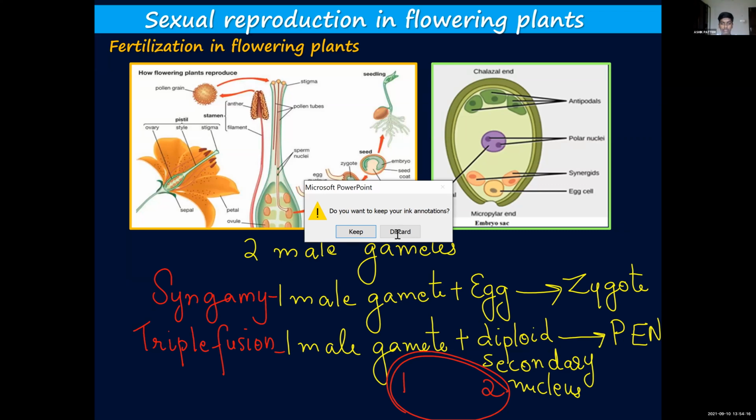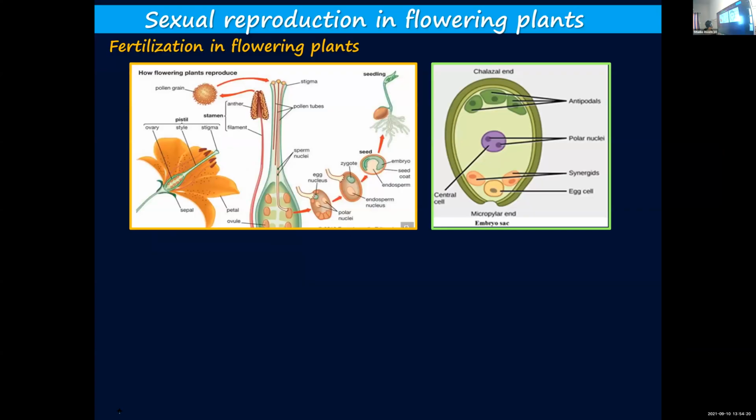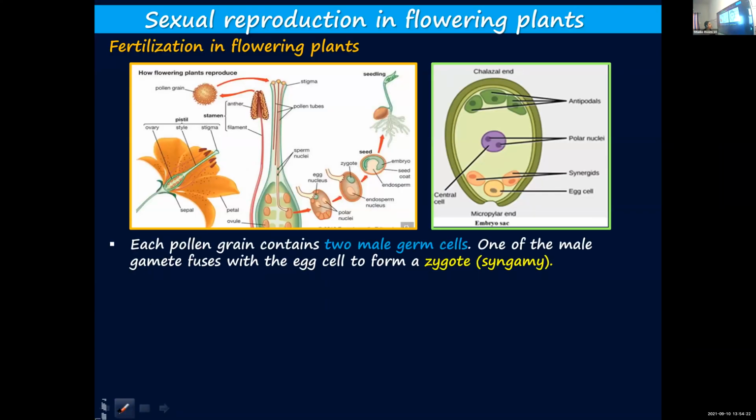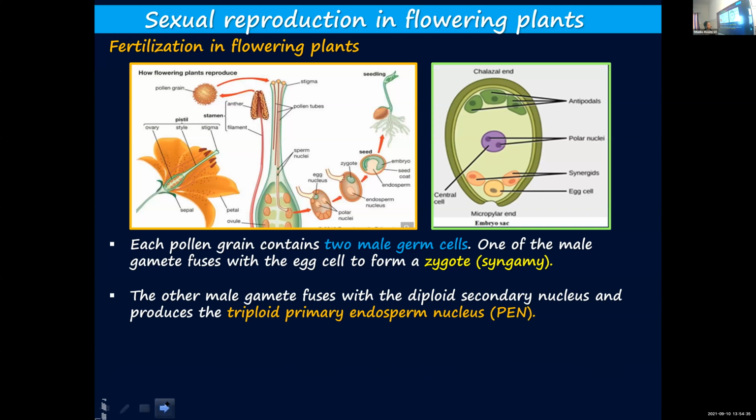I'll repeat it again for those who join late and for those who haven't understood. Each pollen grain contains two male gametes. One of the male gametes will fuse with the egg cell and form a zygote. You call the process syngamy. And now the other male gamete will fuse with the diploid secondary nucleus.